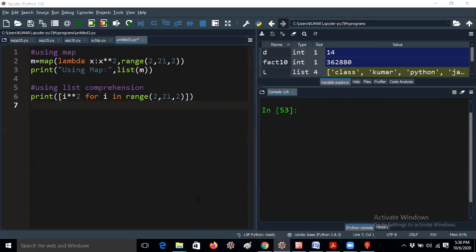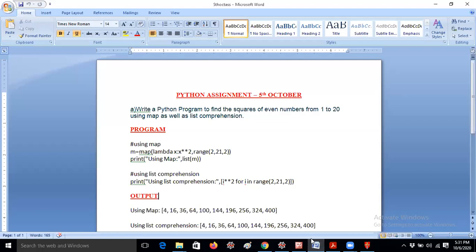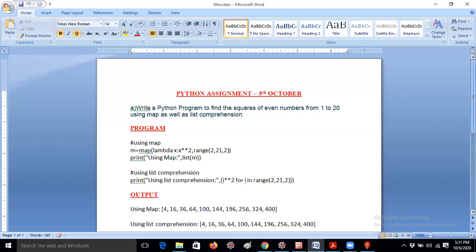Yesterday I gave an assignment regarding using the map function and filter function. One of the students submitted it, from third CSC. The question is: write a Python program to find the squares of even numbers from 1 to 20 using map as well as list comprehension. This is the question I have given.